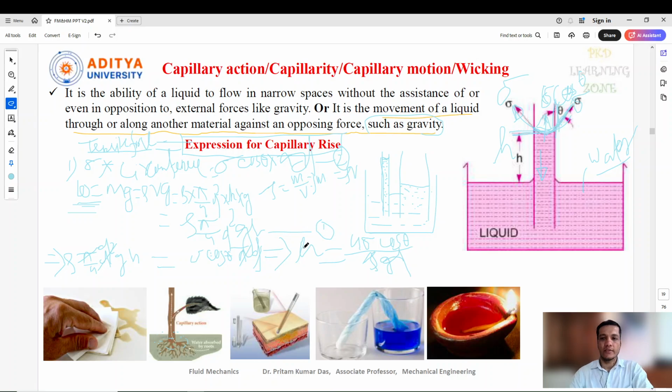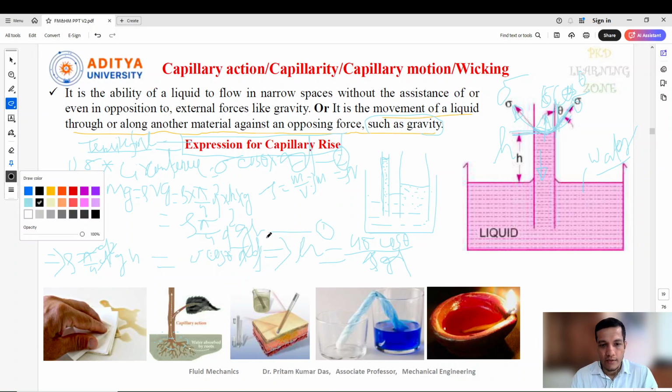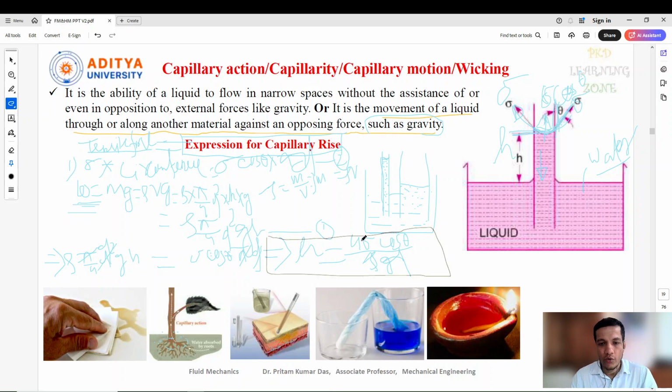How much was the height increased? That is h equal to 4 sigma cos theta by rho g d. Here theta is the angle between the surface and the liquid, which is sometimes very small. In that case, we consider theta equal to 0 degrees, then cos 0 is 1. So h equals 4 sigma divided by rho g d. This is the equation for capillary rise.